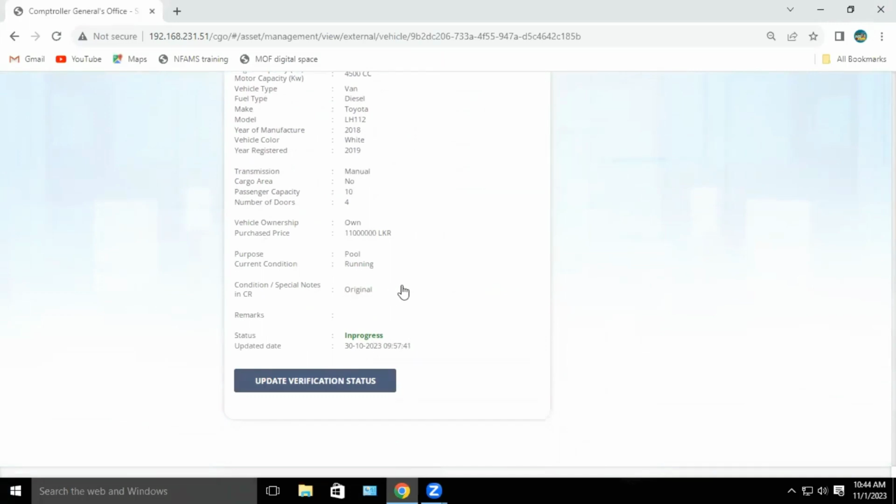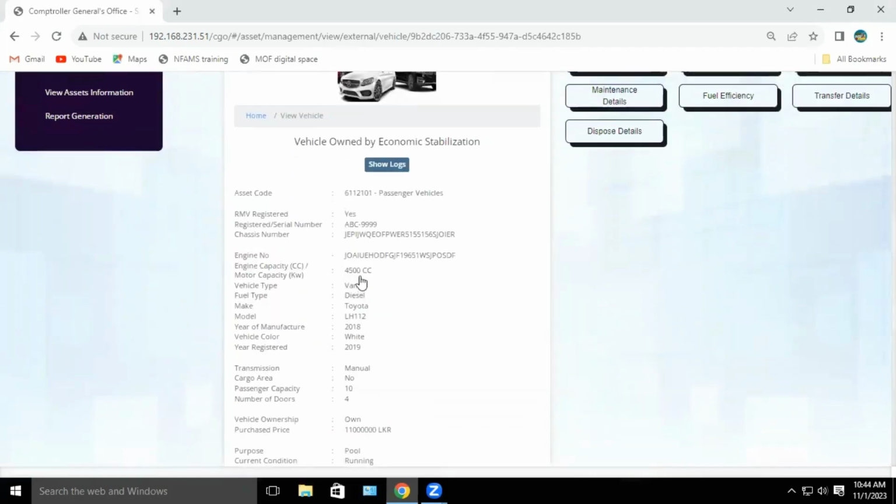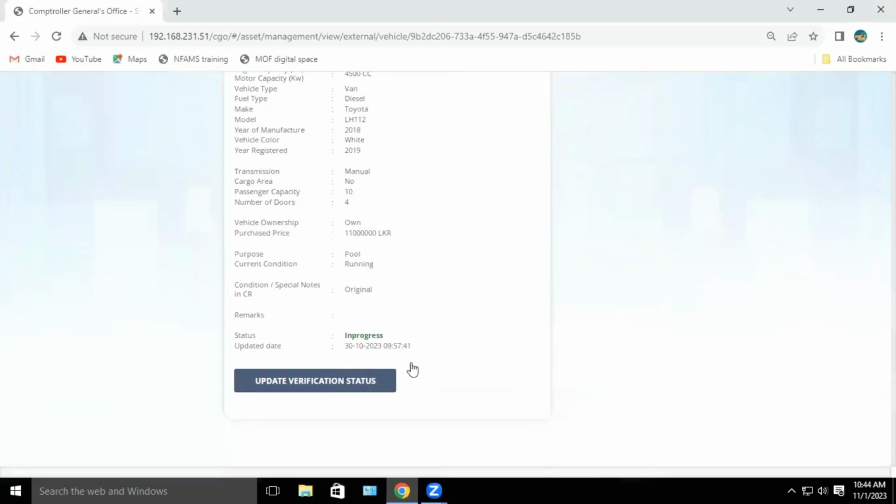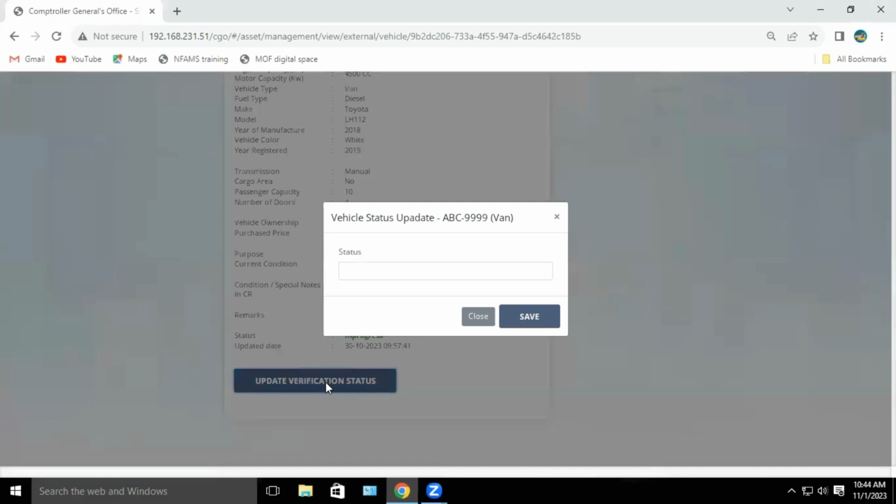As said before, the data verification officer should check whether this basic information is correct, and if this basic information is not correct, click the update verification status button, and in this place status bar you can select reject like this, and with that confirmation you should click save button.